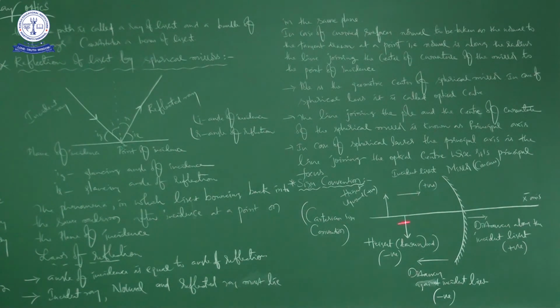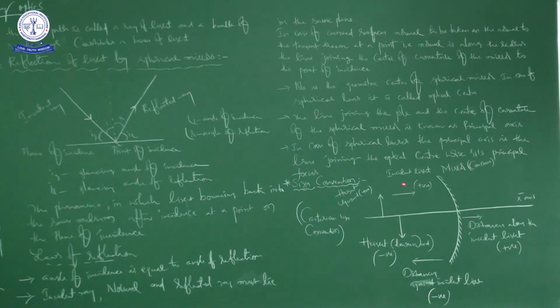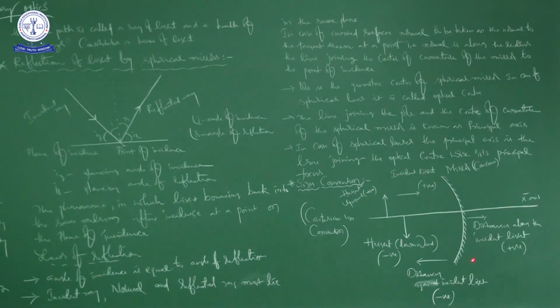Next, in case of spherical lenses, the principal axis is the line joining the optical center with its principal focus. So he is comparing the spherical mirror to the spherical lenses.